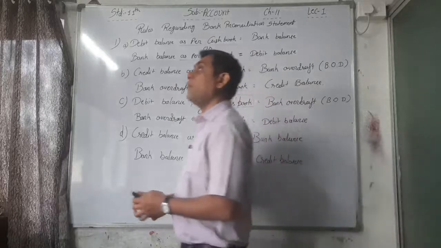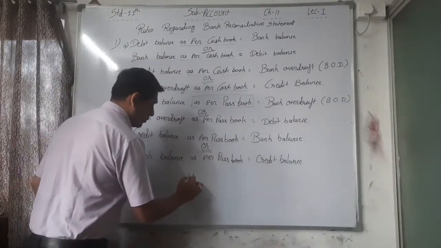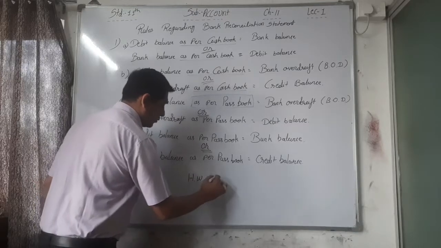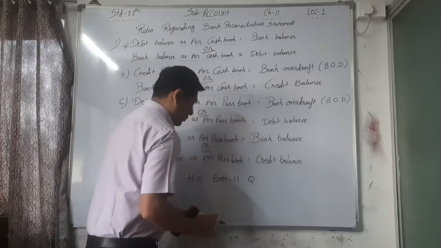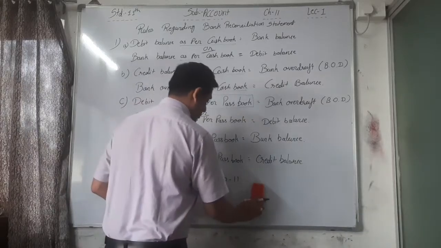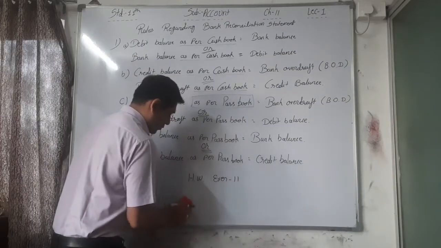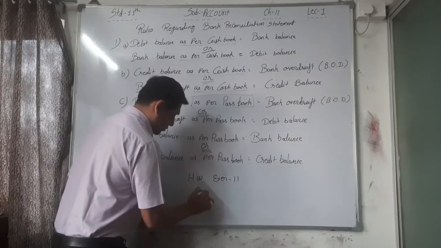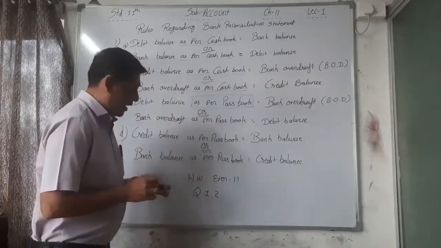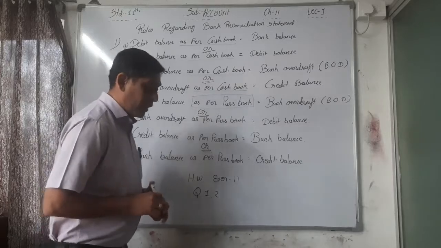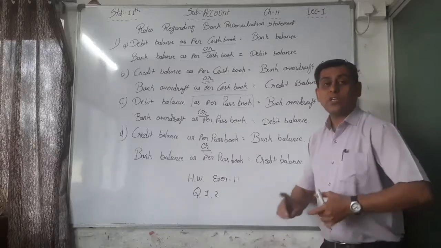And now the time for homework. All the MCQs, that is question number 1, and all the one-line question answers in question number 2. You have to write these down in your exercise book.